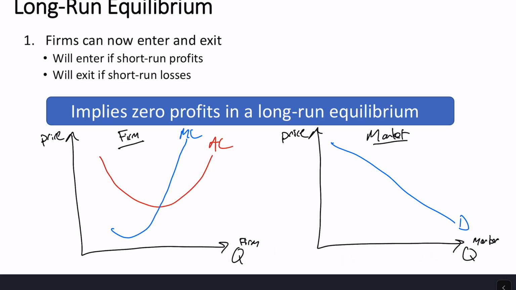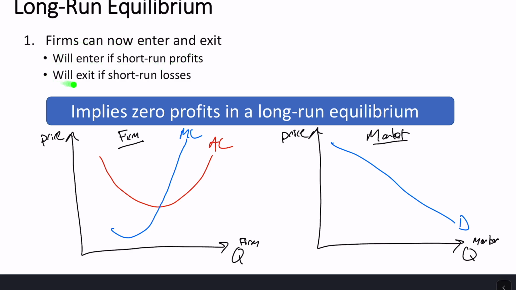In a long-run equilibrium, we're going to allow firms to enter and exit in that long run. So let's think about why a firm would want to enter into a market and why a firm would want to exit a market. Whenever you have short-run profits, where the price is above minimum average cost, once you allow firms to enter, they're going to want to come in and start new businesses in that industry and start taking away some of those economic profits. And so whenever you have economic profits, firms are going to want to enter into that market and steal some of those profits, start driving down the price and force more competition.